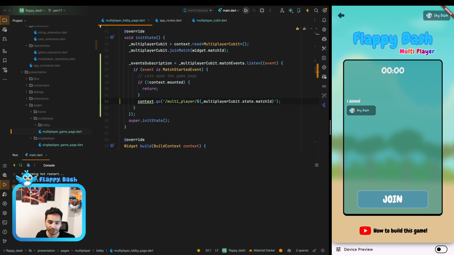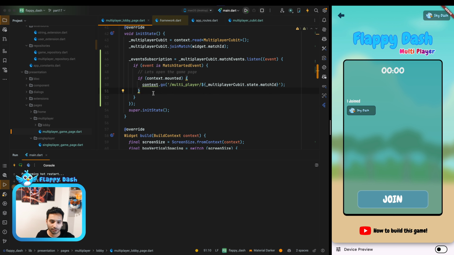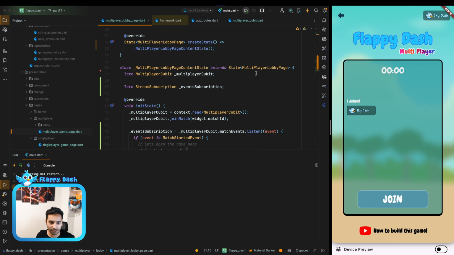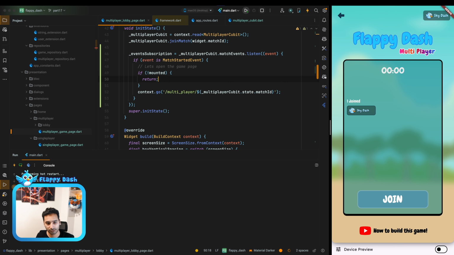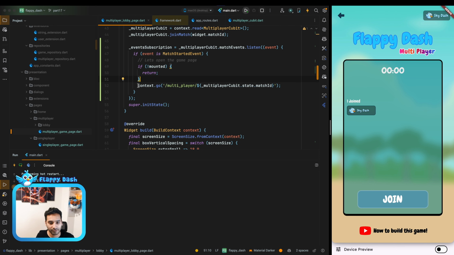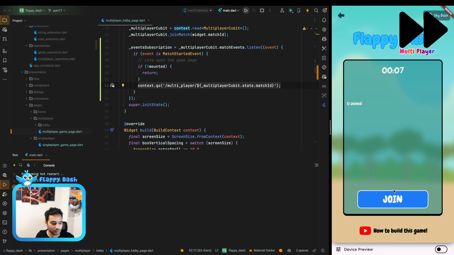Now it should be gone, but I'm not sure why it is not gone. I think because we are in the state, we can just remove the context. So we can just check if it is mounted. Let's move it back here and do this. Okay, now we are just opening the page. So let's run it again to see whether it opens or not.